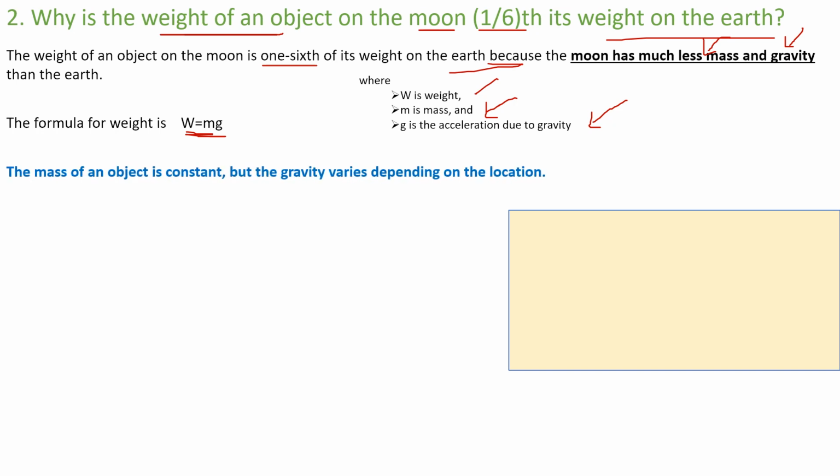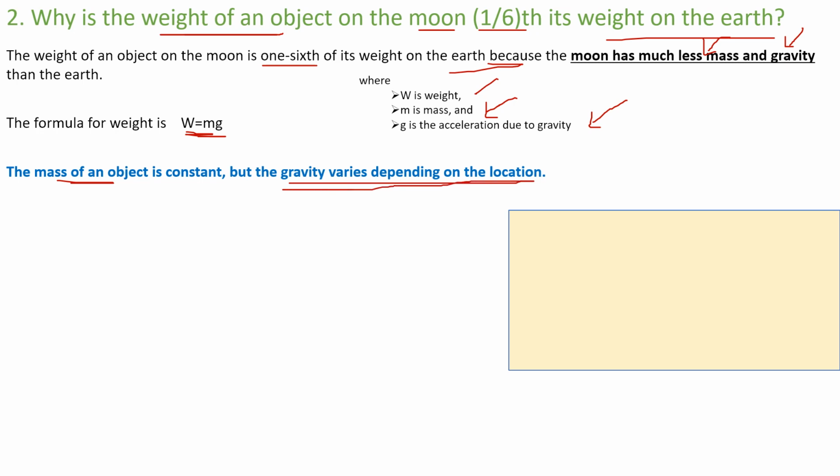Now this is important. What is mass? The mass of an object is constant, correct? I have told you many times, repeating again and again, the mass of an object will be constant. It will not change even if you take the object to different places. The mass of an object is constant, but the gravity varies depending on the location.